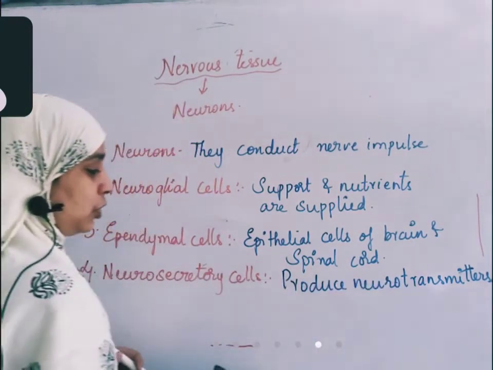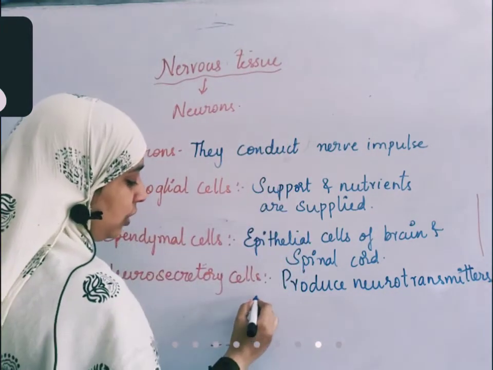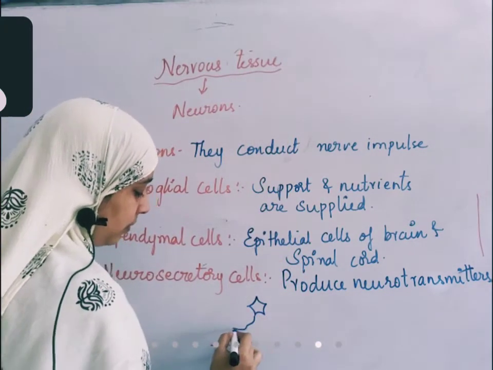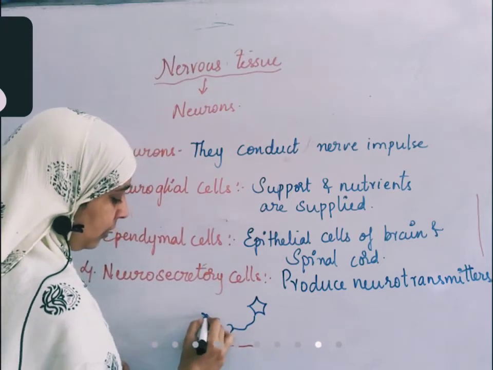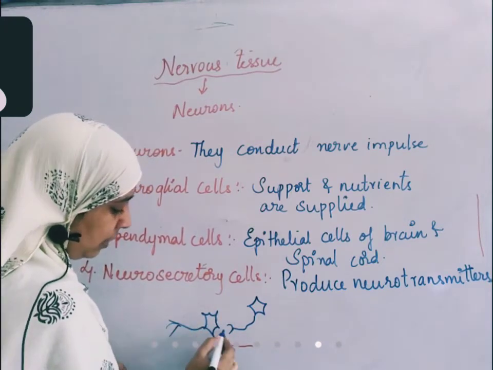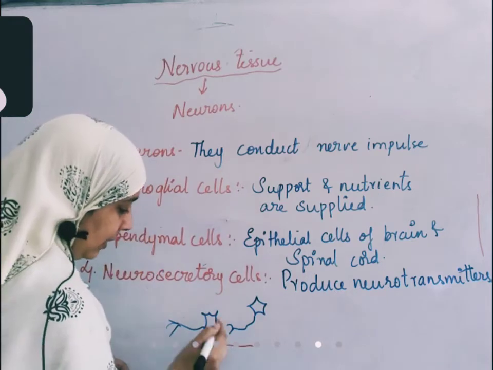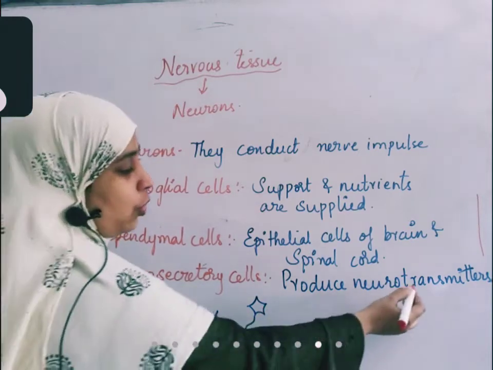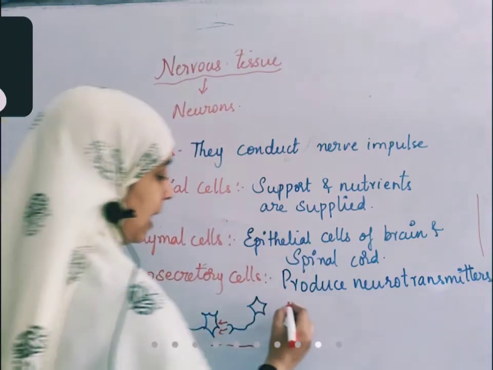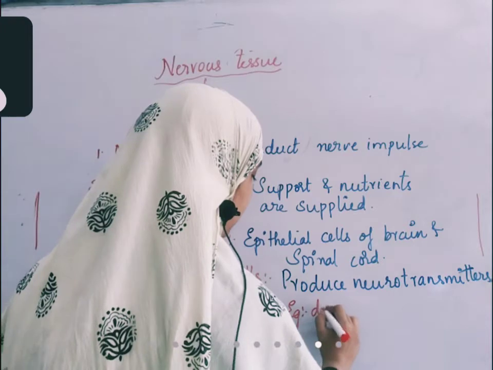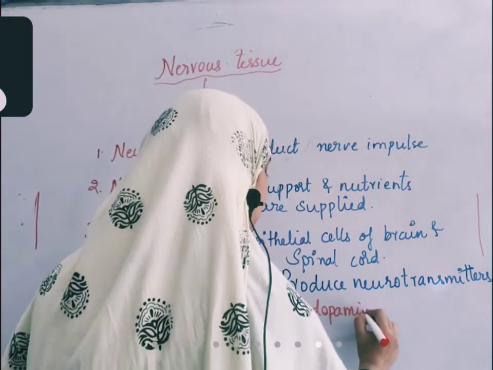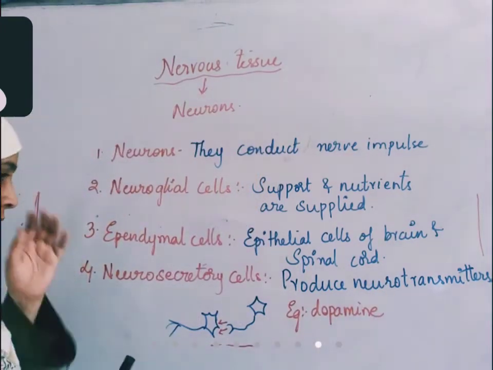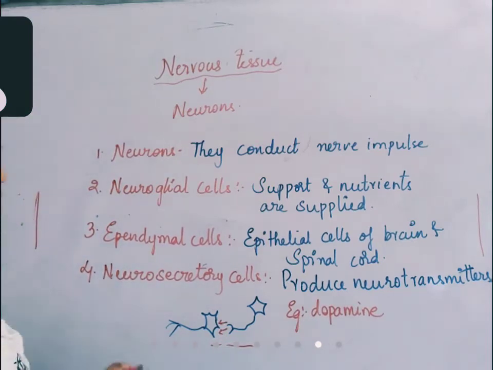Neurotransmitters are chemical substances. Where are they useful? This is one neuron, and this is one more neuron. Between them there is a small gap. At this location, the nerve impulse is carried by neurotransmitters. For example, dopamine is a neurotransmitter. So neurotransmitters are produced by neurosecretory cells.